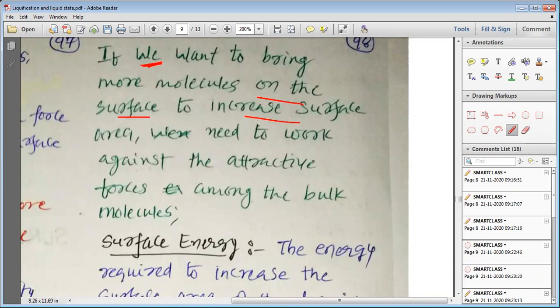So to increase the surface area, we need to work against the attractive forces present among the bulk. Whenever we have attractive forces working against the molecules present on the surface, to bring more and more molecules, we have to expend some energy.